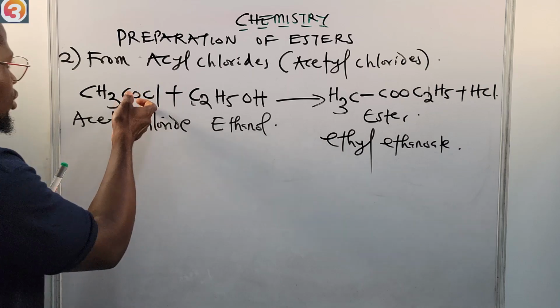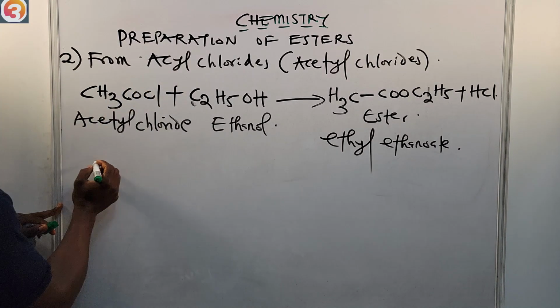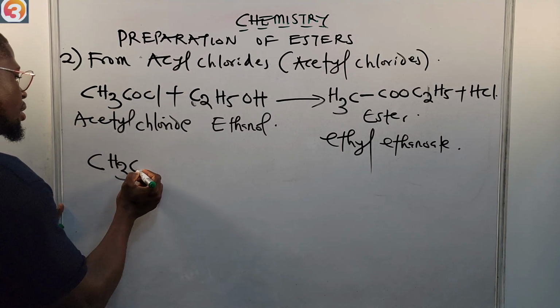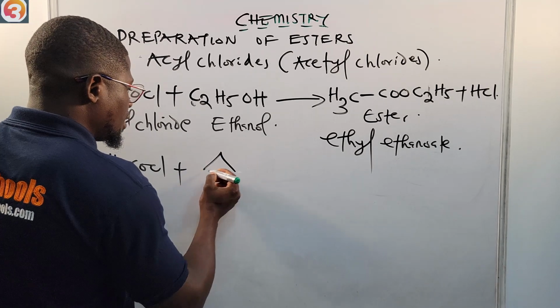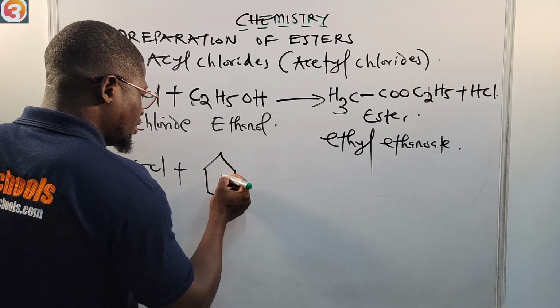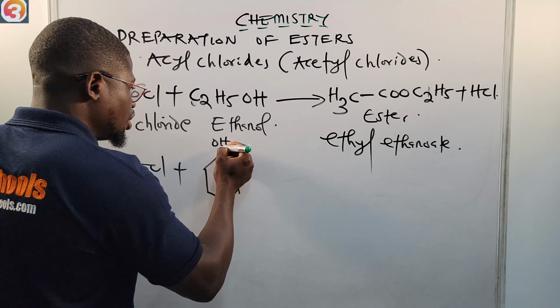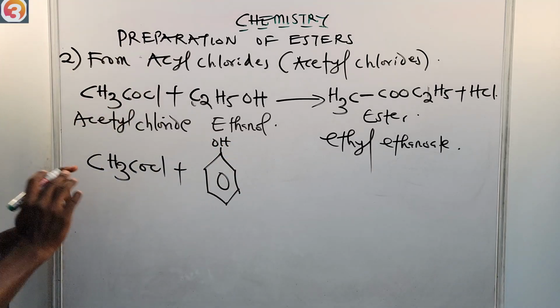So let us say we use this acetyl chloride, CH3COCl, and react it with phenol. This is our phenol, a benzene ring with our OH at the top. So now this will react.